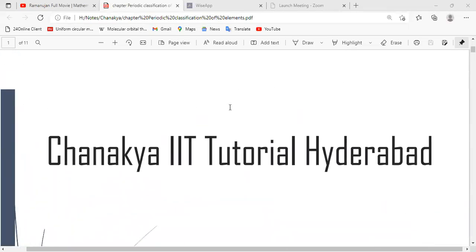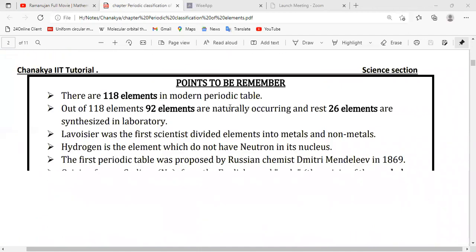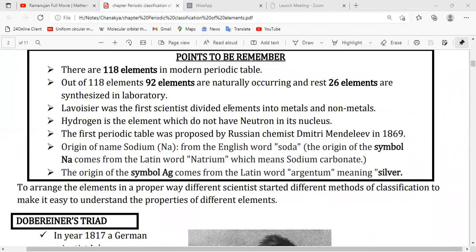Okay. So students, we are going to cover the chapter called periodic classification of elements. First we have to cover the points to remember. The first point: there are 118 elements in the modern periodic table. Out of 118 elements, 92 elements are naturally occurring and the remaining 26 elements were synthesized in the laboratory.